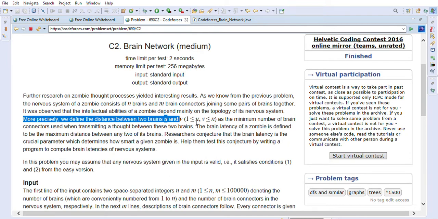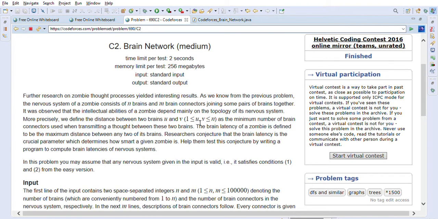The brain latency of a zombie is defined to be the maximum distance between any two of its brains. Researchers conjecture that the brain latency is the crucial parameter which determines how smart a given zombie is. Help them test this conjecture by writing a program to compute brain latencies of nervous systems.